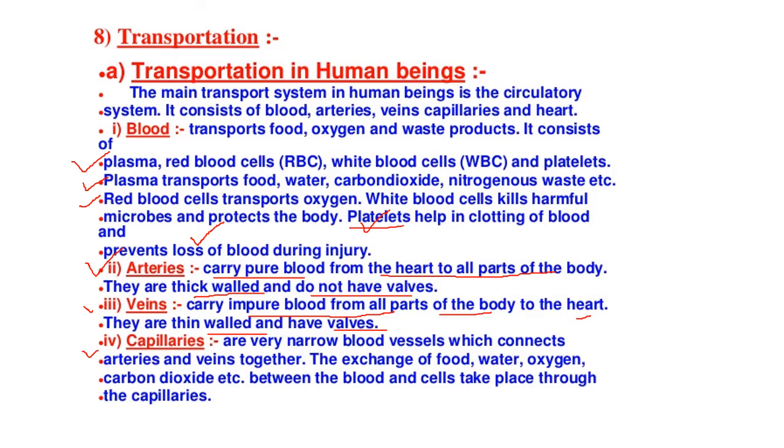Next one is the capillaries. What is a capillary? Capillaries are very narrow blood vessels. Arteries and veins are also blood vessels, but capillaries are the very narrow blood vessels which connect the arteries and the veins together. That means the joining of the arteries and veins is called the capillaries. And what happens over there? The exchange of food, water and oxygen, carbon dioxide, between the blood and the cells takes place through these capillaries. All these exchange processes occur between the blood and the cells through these capillaries only.